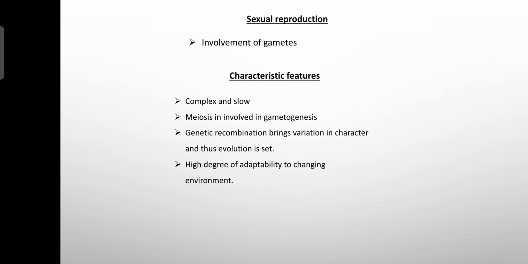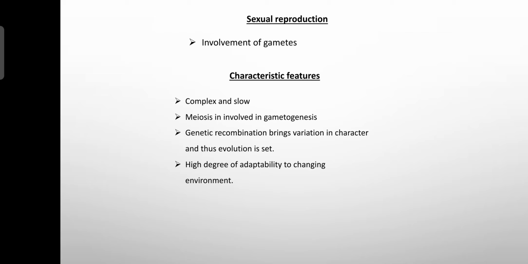We already studied this earlier. I just told you about what is sexual reproduction as well as asexual reproduction initially. Okay, I will again tell you about sexual reproduction here. Sexual reproduction means the offspring are produced through the involvement of gametes from the parents. If you look at the characteristic features, it is a complex and very slow process. It involves meiotic cell division during gamete formation and mitotic division during development of the zygote.